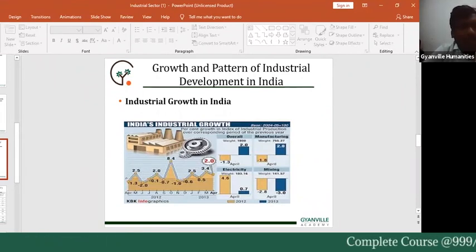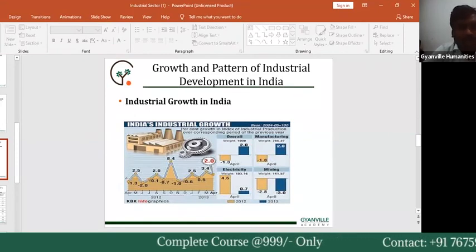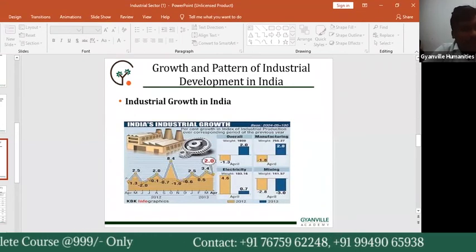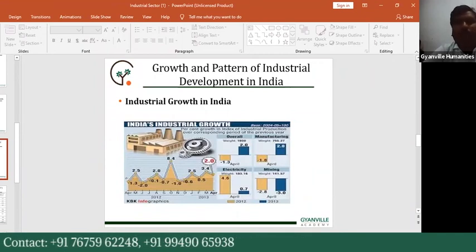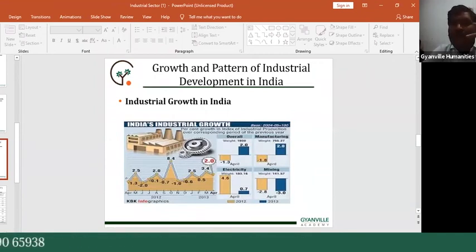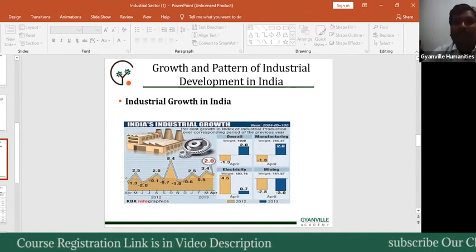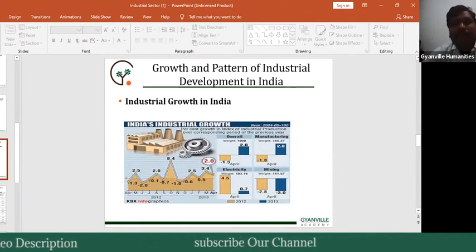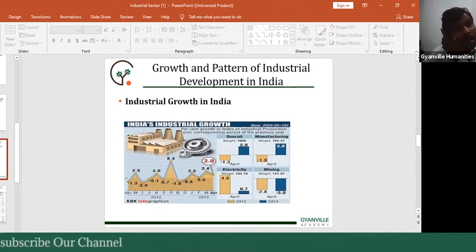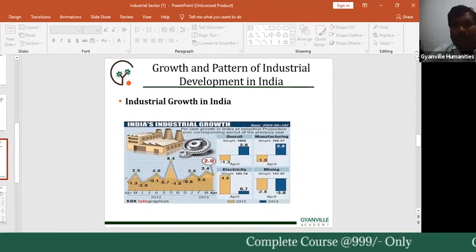The level of industrial development of a country is applied as a yardstick to judge the actual development. So our overall development is mostly based on science and technology and manufacturing related development. Manufacturing and science and technology are very important activities in our industrial related activities. That is another important point.